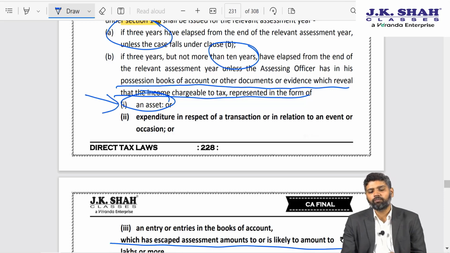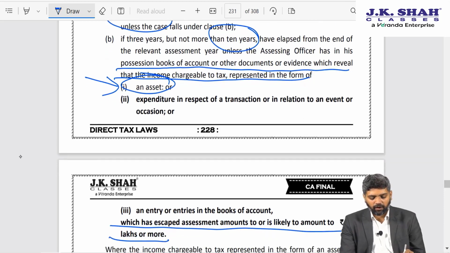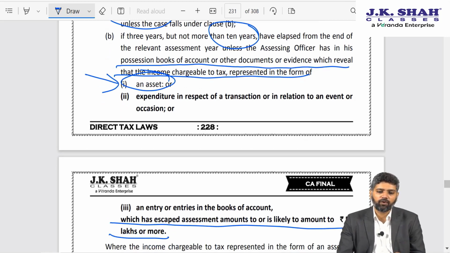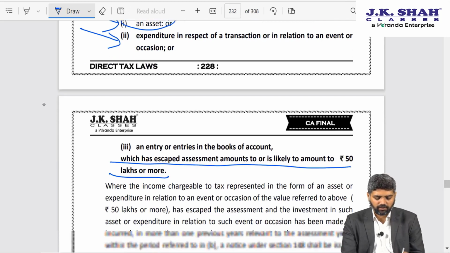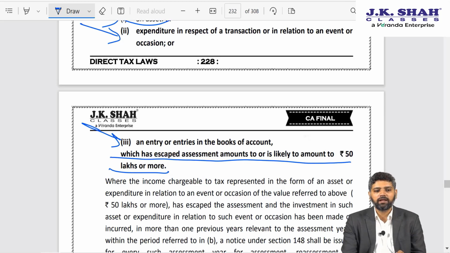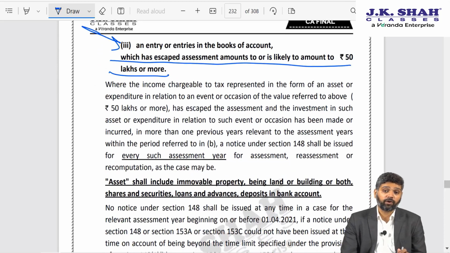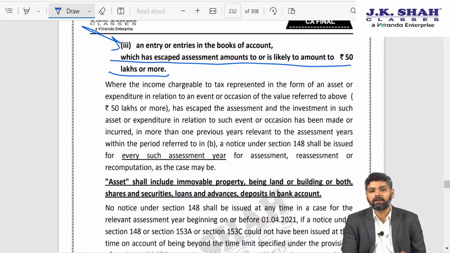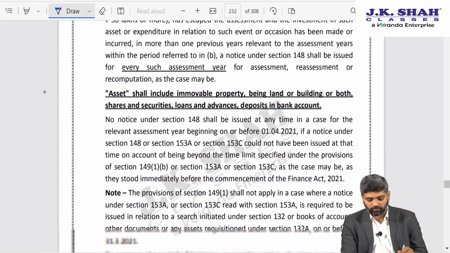So, in order to benefit the income tax department, government has expanded the provision by saying now if income escaping assessment is 50 lakh rupees or more in the form of an asset or an expenditure in relation to a transaction or any entries in books of accounts, in that case the reopening can be done beyond a period of 3 years as well. So, reopening can be done for 10 years from end of relevant assessment year. So, for AY let us say 21-22, the reopening can be done up till 31st March 2032, provided the income escaping assessment is 50 lakh rupees or more.